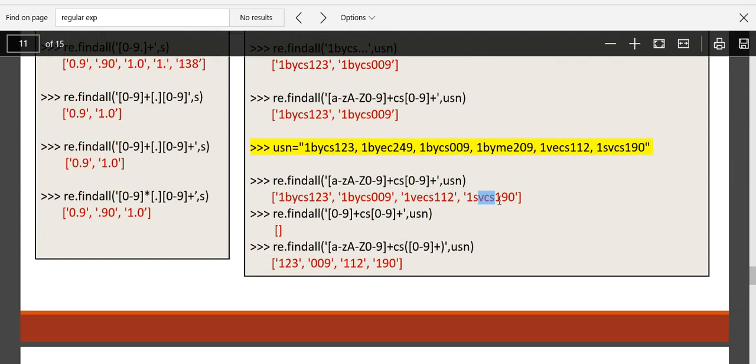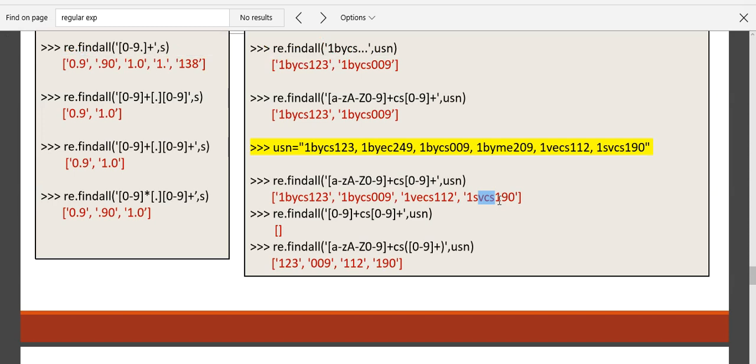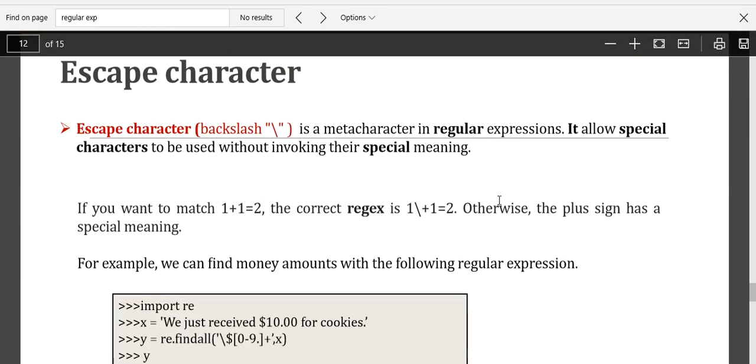So when you are giving a specific pattern, you should be very careful. The three characters that you are matching should be only CS, the 1BY CS department, not SVCS, MVCS or anything as such. For that you should be able to write a specific pattern, using escape sequence characters.